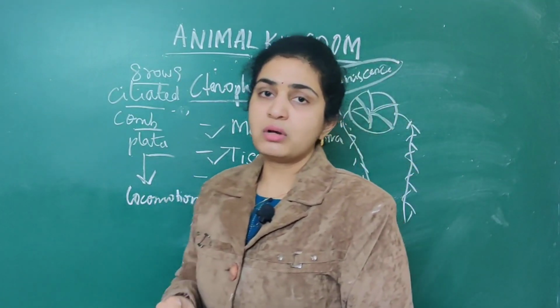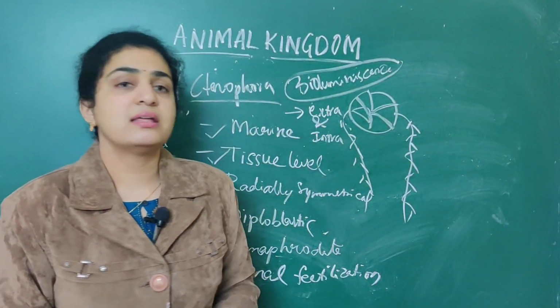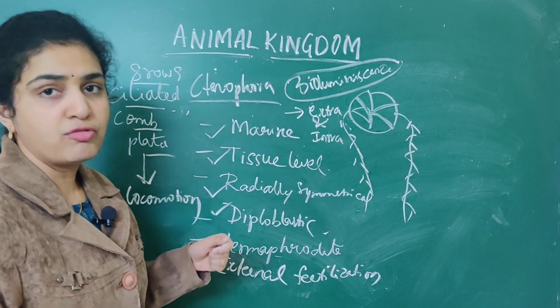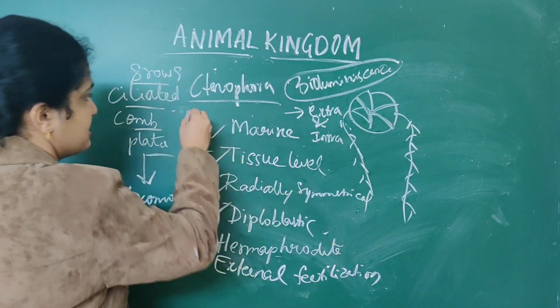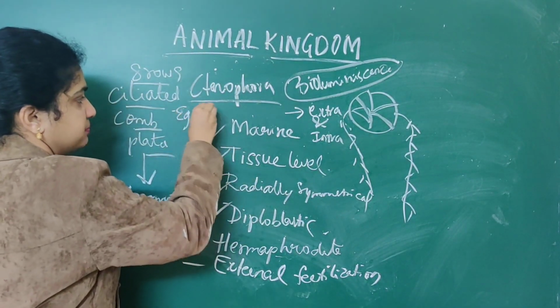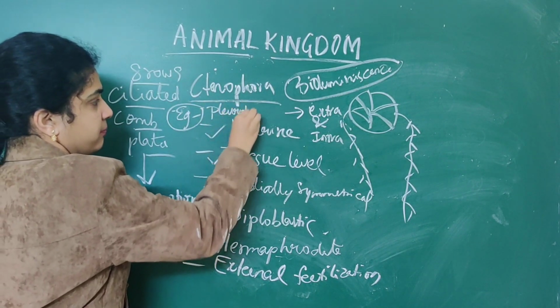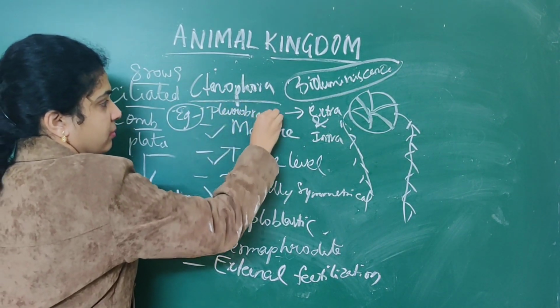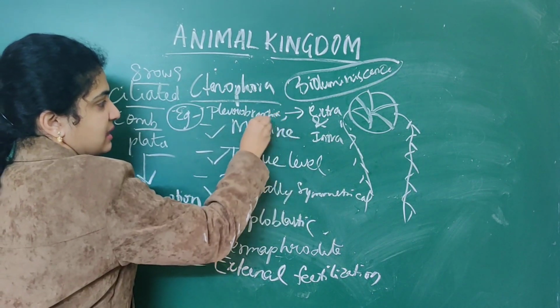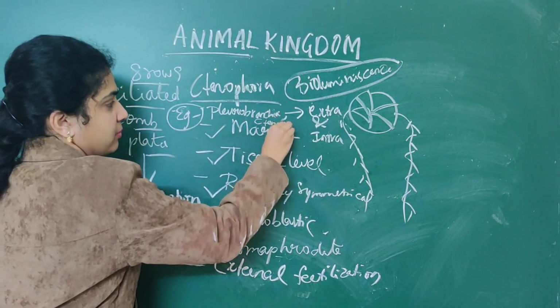So this is about the small phylum Ctenophora. The most common examples given are Pleurobrachia as well as Ctenoplana.